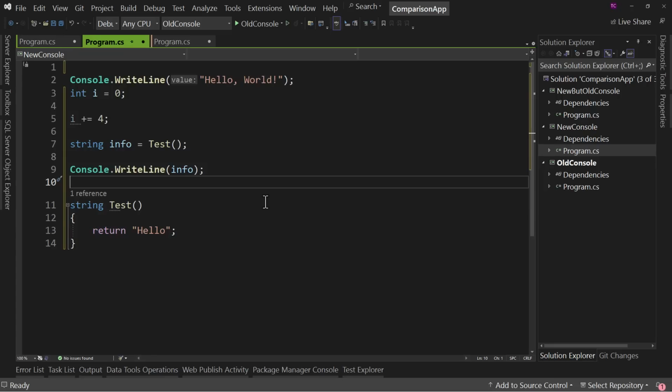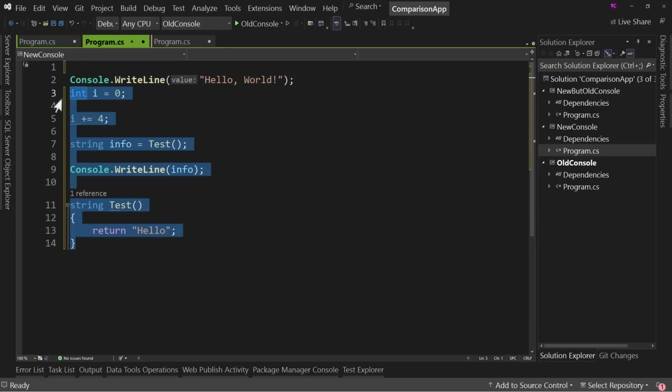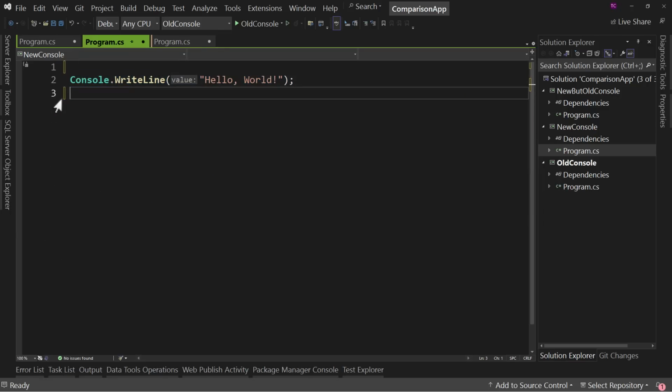So for a number of reasons, I really like this new way of doing things. I especially like the fact that it's super simple, so we do not have to eliminate a bunch of stuff we don't need. It's just that one line we can get rid of and put our code in it. So that's kind of the first thing I want to talk about. The next thing I want to talk about is the fact that Startup.cs was a waste of space.